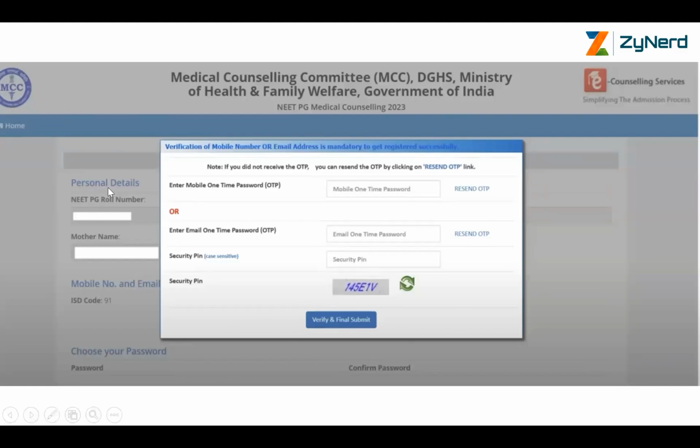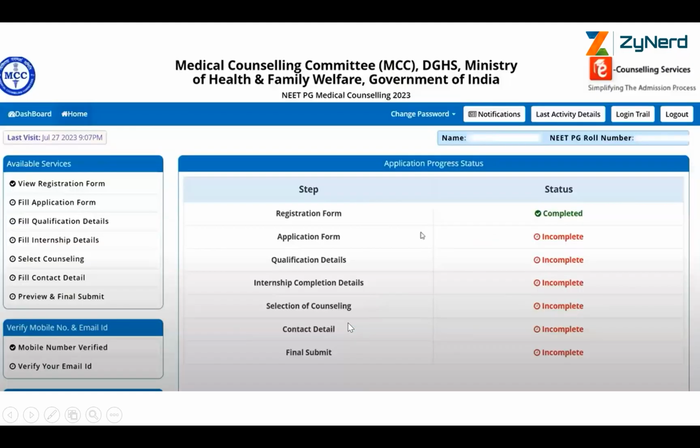You will receive an OTP either in your mobile number or your email ID. Any one OTP is okay. You just enter that, and any one is fine. Enter that, and then enter the security PIN and verify and final submit. Once you do that, it will take you to this page. Now your first step of registration is over, which means you have completed your registration form. This is what the status is.